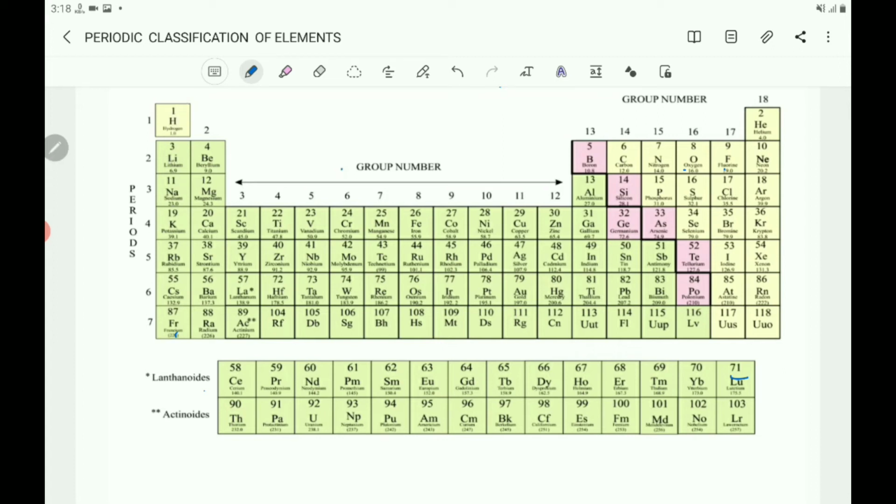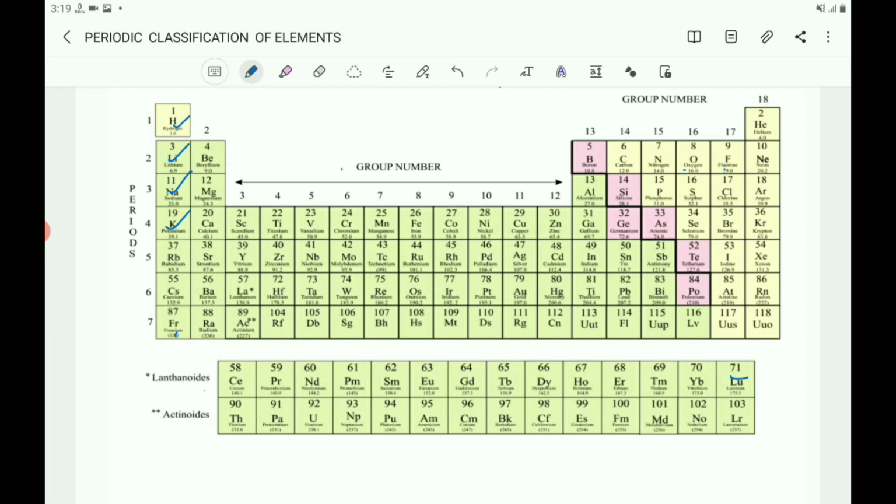Elements in a group have identical outer shell electronic configuration. On the other hand, the number of shells increases as we go down the group: one shell, two shells, three shells, four shells, and so on.